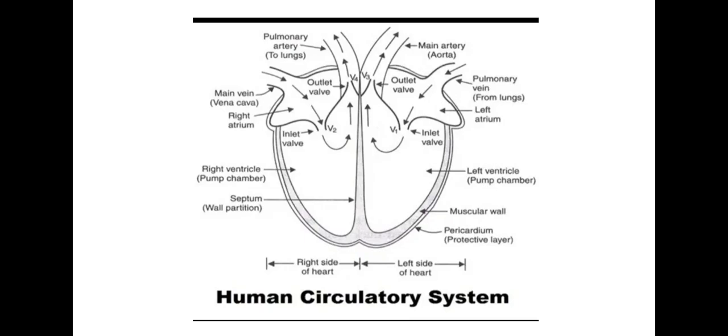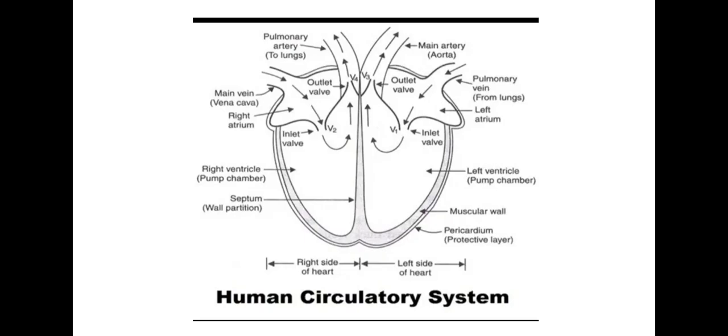Next is the main artery. Here you can see the main artery at the top. The main artery is also called aorta. It is connected to the left ventricle of the heart through a valve V3. And the main artery carries oxygenated blood from the left ventricle to all the parts of the body except the lungs. Means, leaving the lungs, it transports the oxygenated blood throughout the different parts of the body.